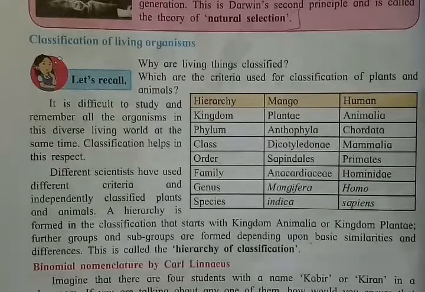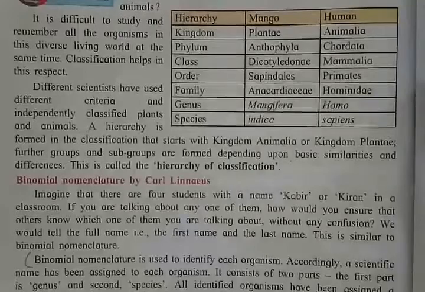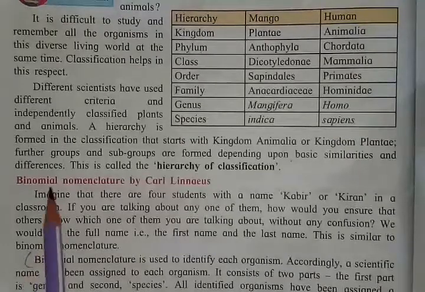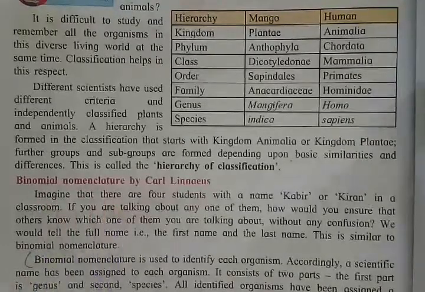So how will you identify which student we are talking about? So what we do, we use their last name or surname, so that we can identify them. The same case applies here in binomial nomenclature.